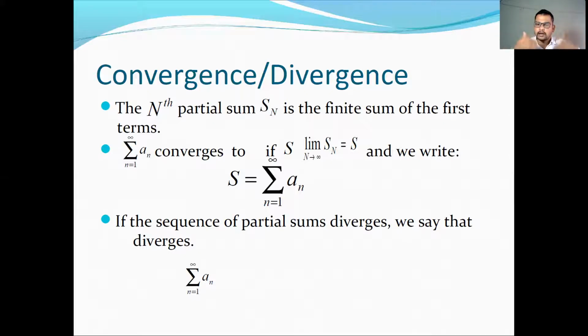If I take the limit as n tends to infinity, it is the summation of an infinite number of terms. In this way, we obtain the sum of the series. So if the sequence of partial sums diverges, we say that the series diverges.